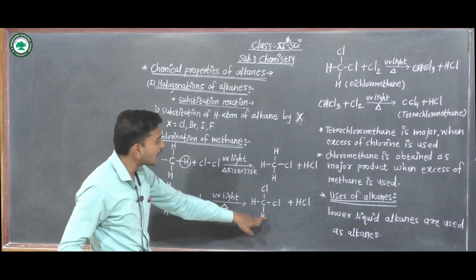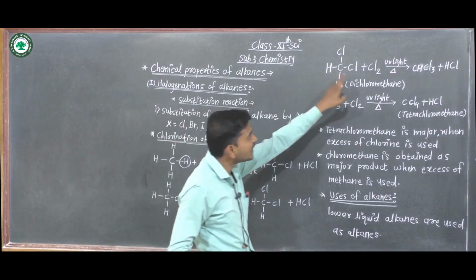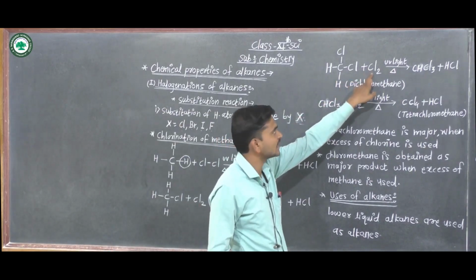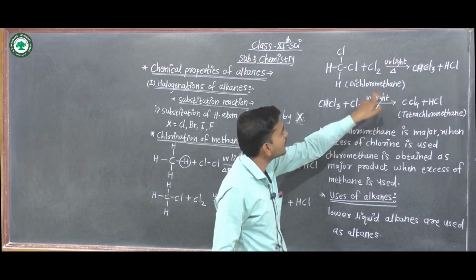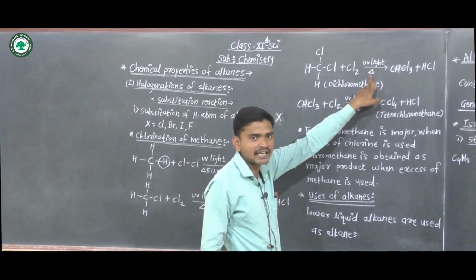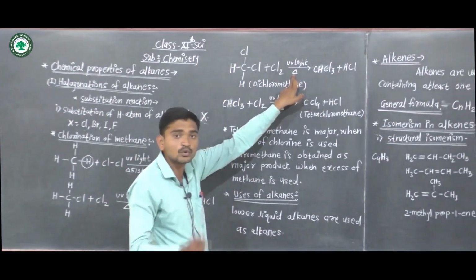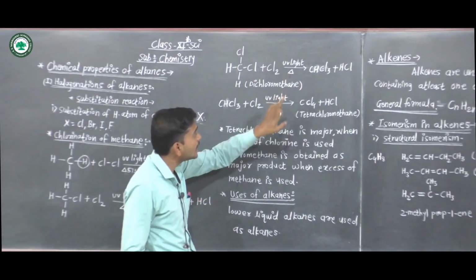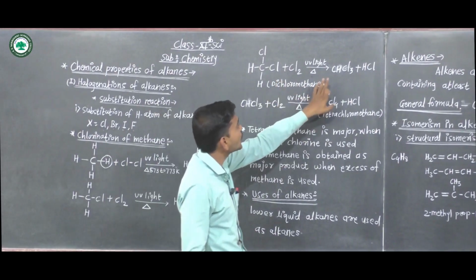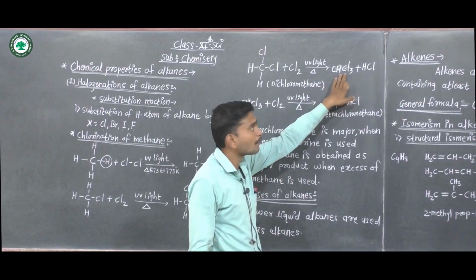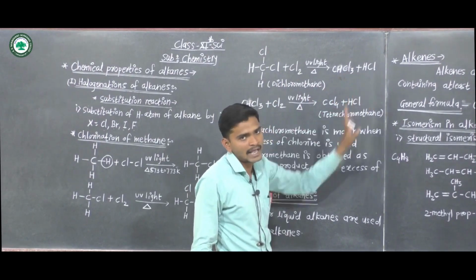Now this dichloromethane again reacts with chlorine gas in presence of UV light or high temperature, 573 Kelvin to 773 Kelvin, and gives trichloromethane plus hydrochloric acid.